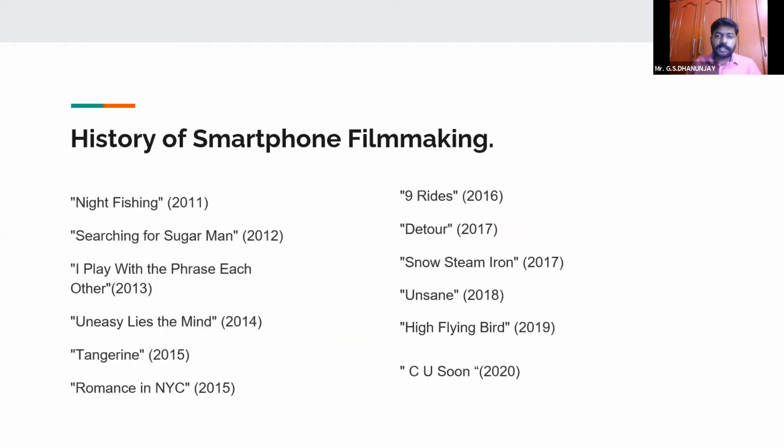Now, next, moving on to the history of smartphone filmmaking. The history of smartphone filmmaking is again very recent in nature. When I say it's very recent, I'm seriously referring to it as very recent, because first of all, the problem comes with the industry side of it, because there is an industry which already is existing. Maybe Hollywood, maybe Bollywood, or maybe Tollywood or Kollywood for that matter, India, abroad.